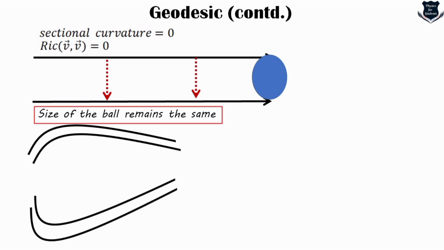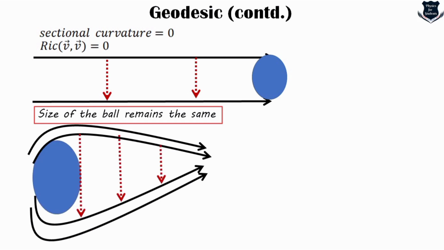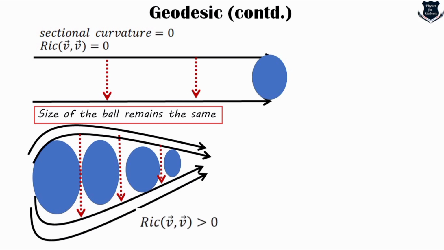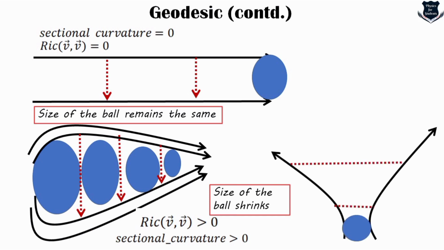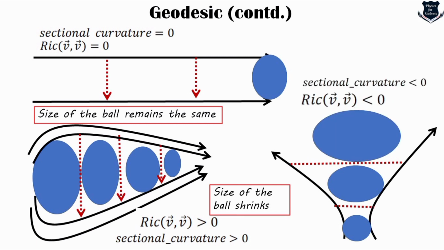Now this type of geodesic, you see it is converging. So if I take a ball around here and I try to move the ball, what will happen? It will shrink in size. So you see here it shows that the size of the ball shrinks. And if we get this kind of geodesic, if we take the same ball and try to move, what happens? The size of the ball increases.